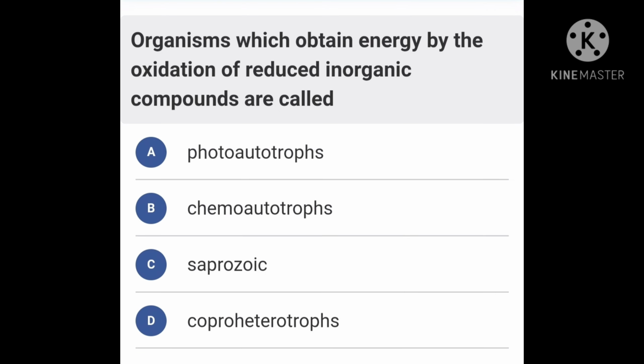So next question. Organisms which obtain energy by the oxidation of reduced inorganic compounds are called. Option A, photoautotrophs. Option B, chemoautotrophs. Option C, saprozoic. Option D, coprotrophs. Explanation part. The organisms obtaining energy by chemical reactions independent of light are called chemotrophs. The reductants obtained from the environment may be inorganic in case of chemoautotrophs or organic in case of chemoheterotrophs. Photoautotrophic organisms make their own food by photosynthesis using the light energy. Saprozoic organisms obtain food from dead and decaying matter. So the correct answer is B, that is chemoautotrophs.